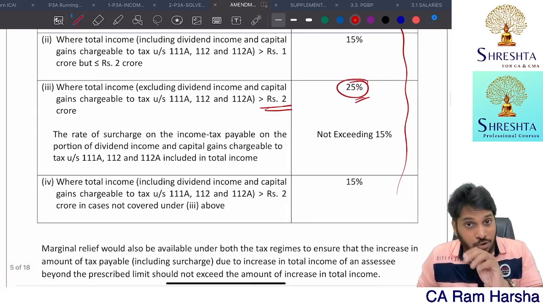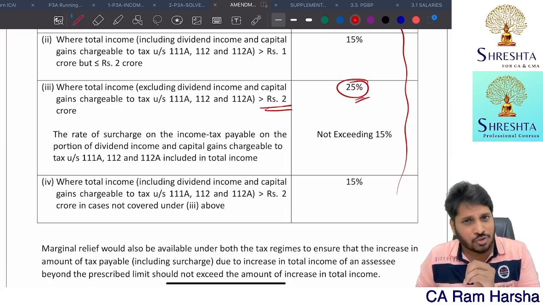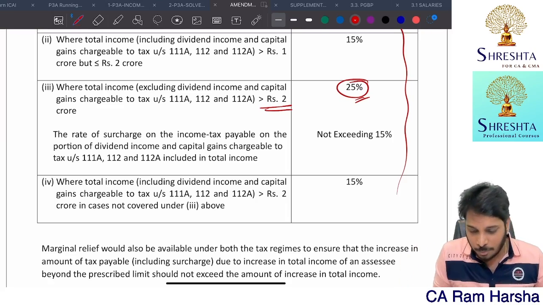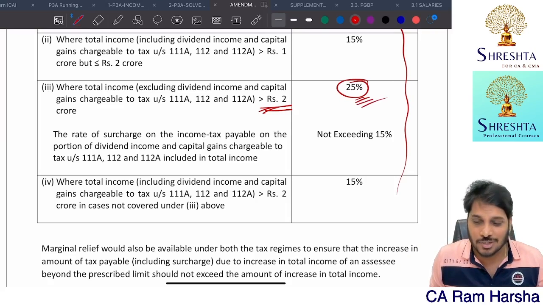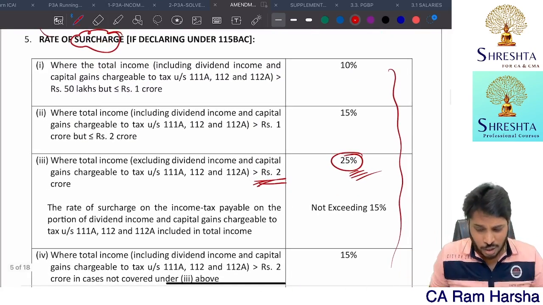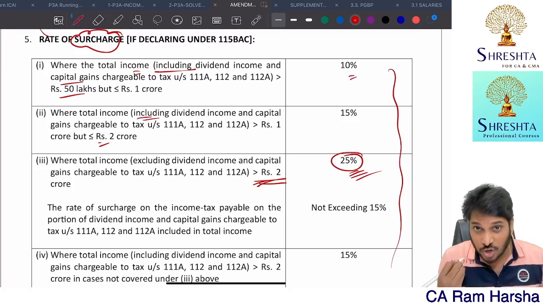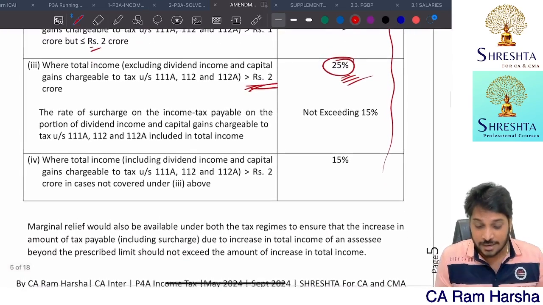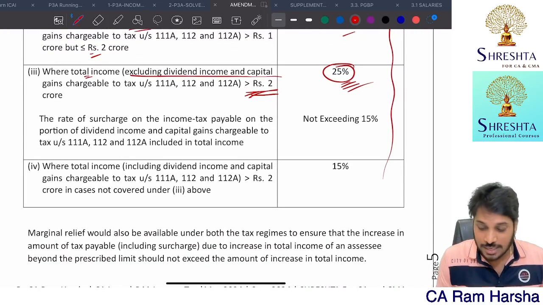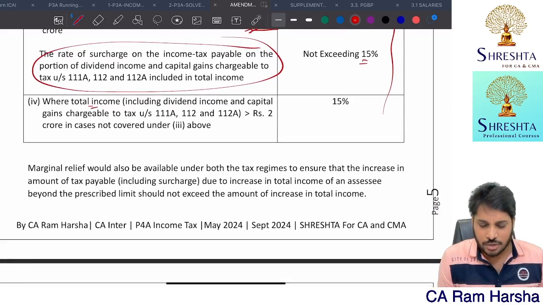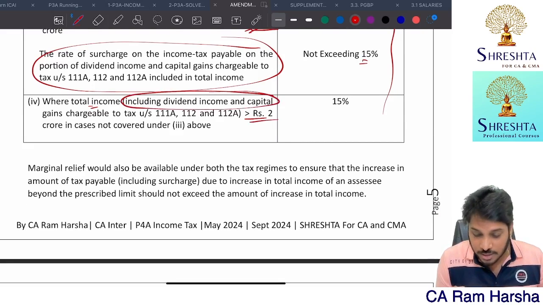The surcharge rates are the same as under the normal tax regime, just that the fourth slab is removed. What is the fourth slab? 2 to 5 crore, 25%; beyond 5 crore, 37%. That is removed. The moment it crosses 2 crores, straight away 25%. Just like in the normal tax regime, if the total income including dividend is more than 50 lakhs but not exceeding 1 crore, 10%. If excluding dividend the total income is more than 2 crore, 25%, but on the dividend and capital gains component, it is 15%. Suppose your total income is more than 2 crore only because of dividend and capital gains.